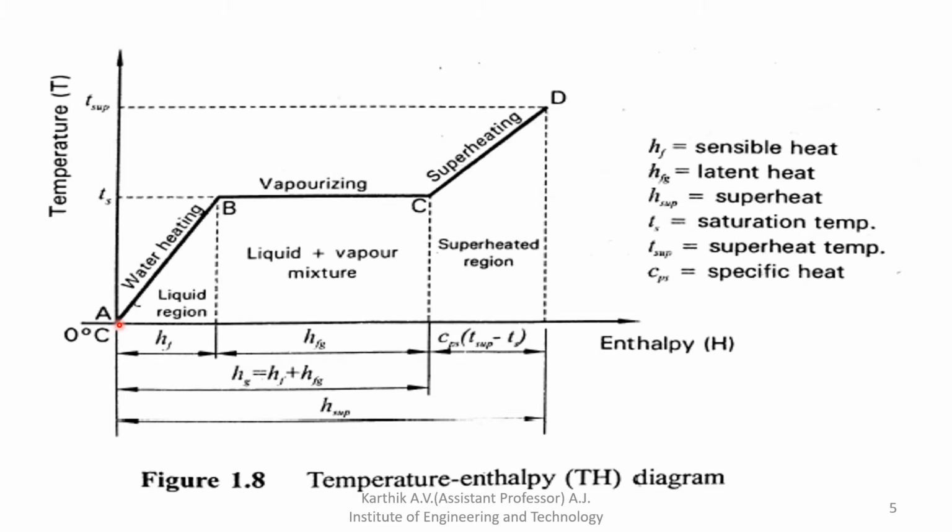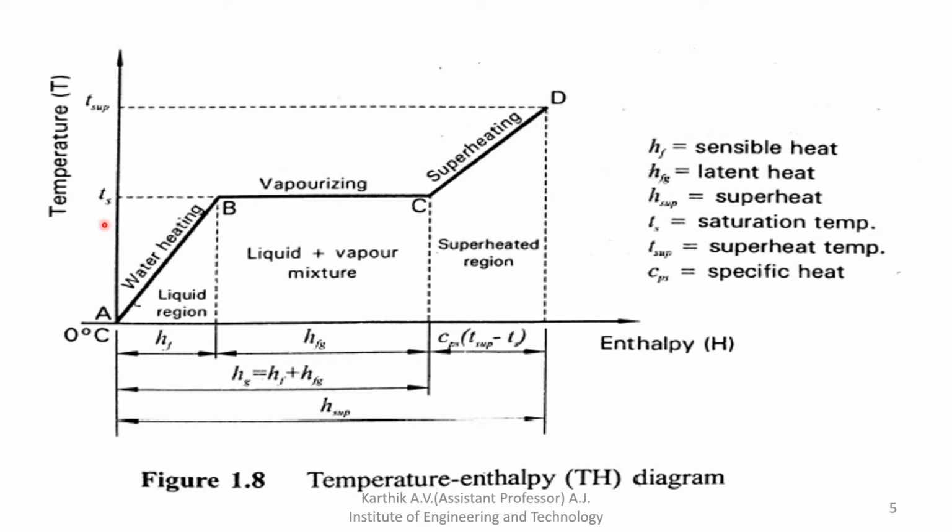What is sensible heat? It is the amount of heat required to raise the temperature of 1 kg of water from 0 degree Celsius to saturation temperature. That is called sensible heat.